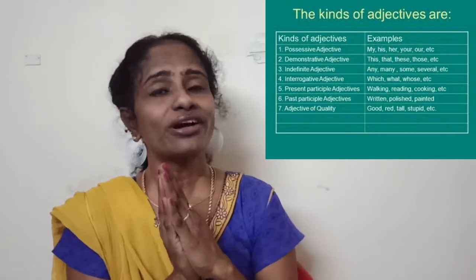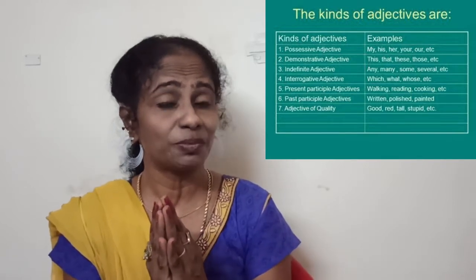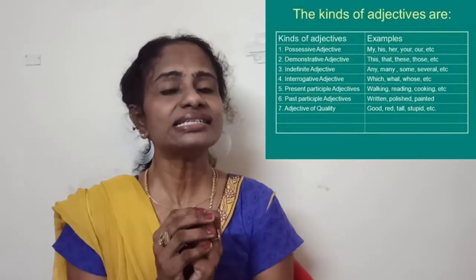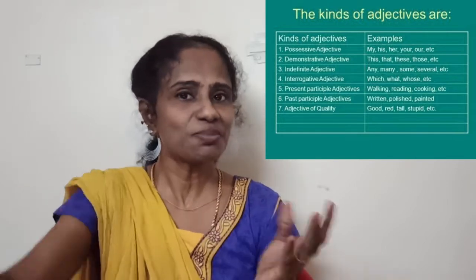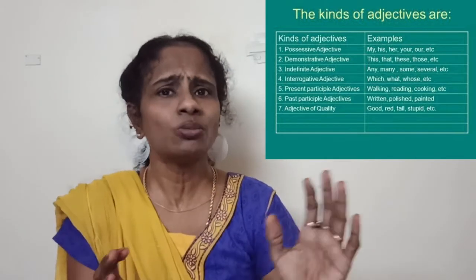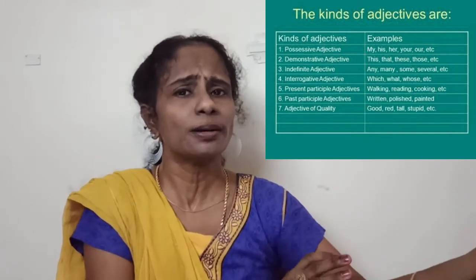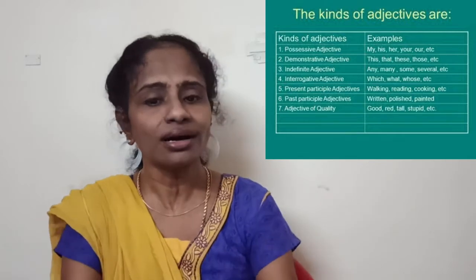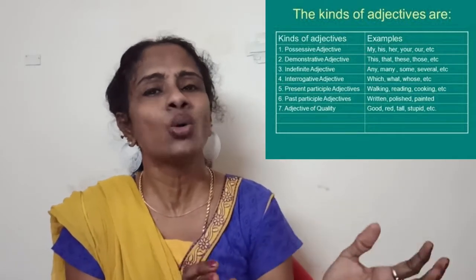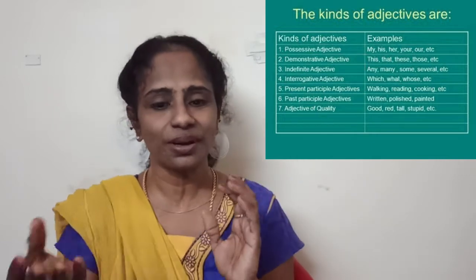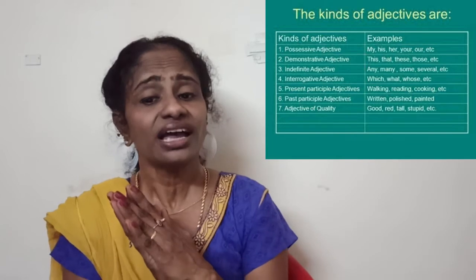Next, interrogative adjectives. So these can also come as pronouns. This is my house. In whichever way you look at it, you can call it a pronoun, a possessive pronoun, or a demonstrative or possessive adjective, based on how it appears in a sentence. Very, very simple. So here you have this interrogative adjective.